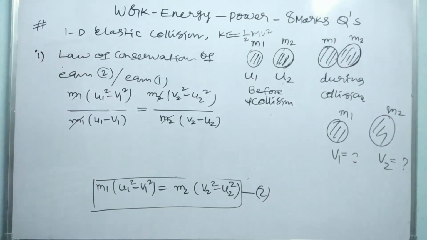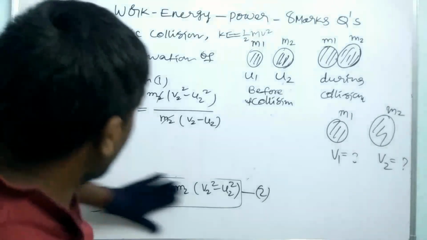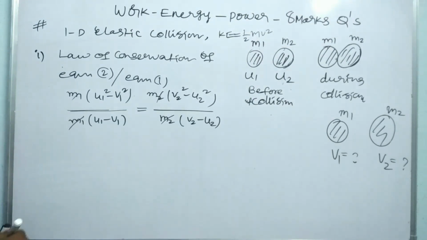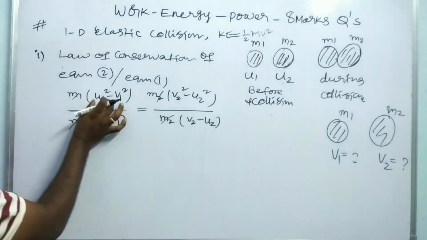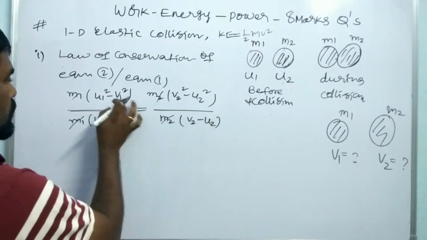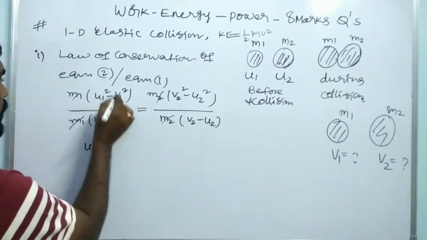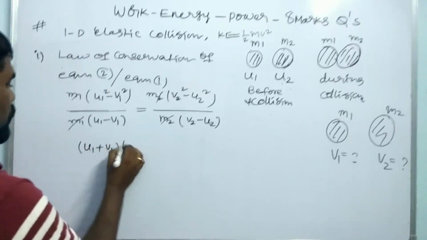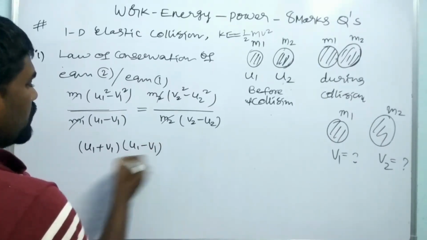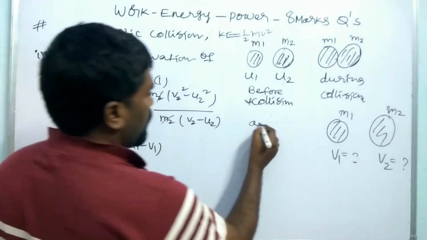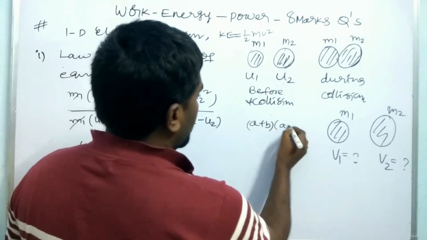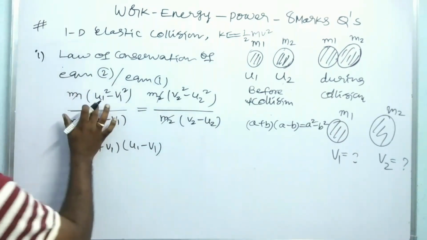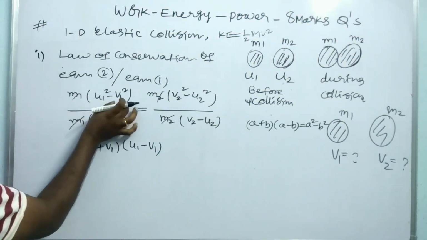What is the remaining value here? It is a square minus b square, which can be written as (a plus b) into (a minus b). So the basic formula: (a plus b) into (a minus b) is equal to a square minus b square. Here u1 square minus v1 square, u1 is the a, v1 is the b.